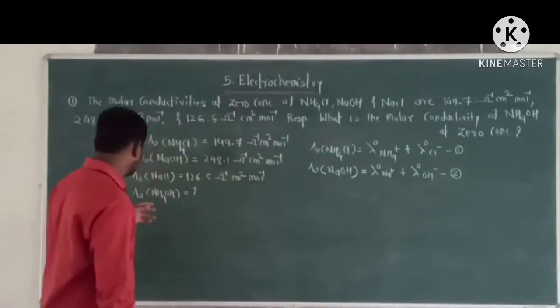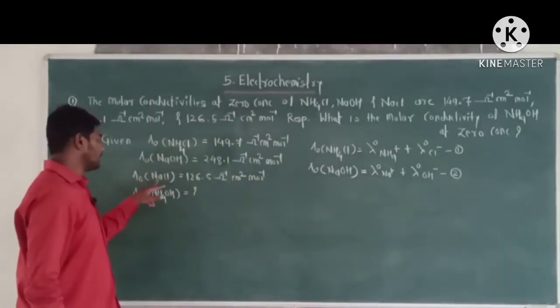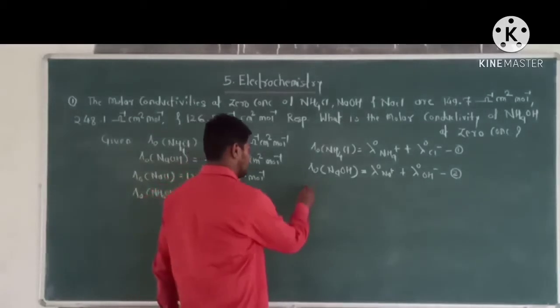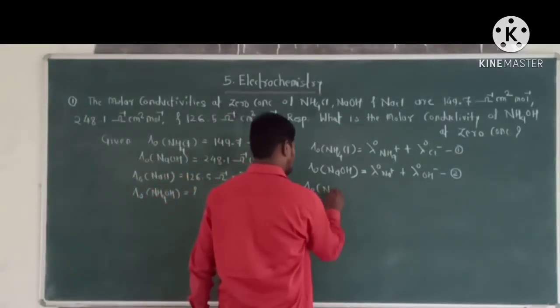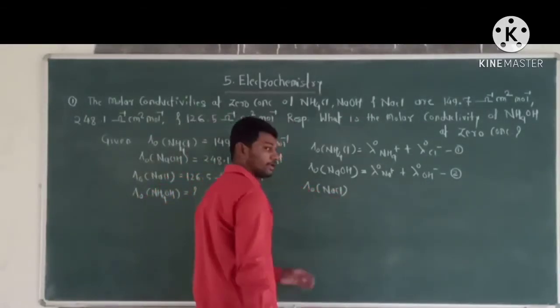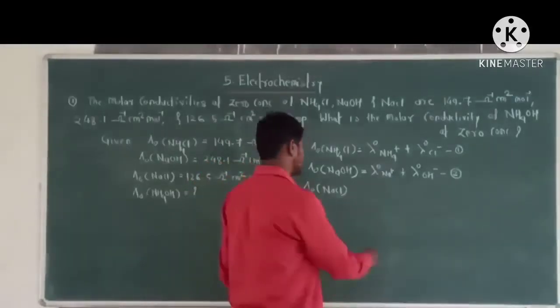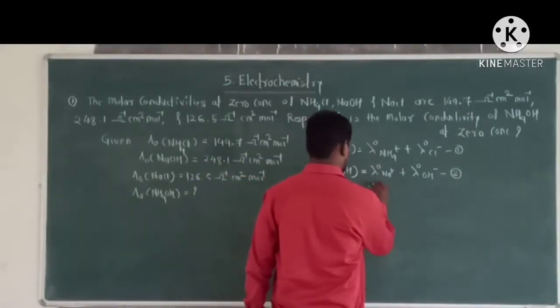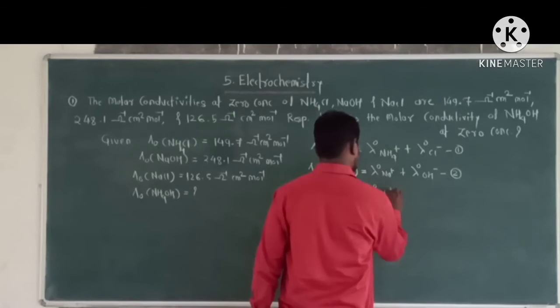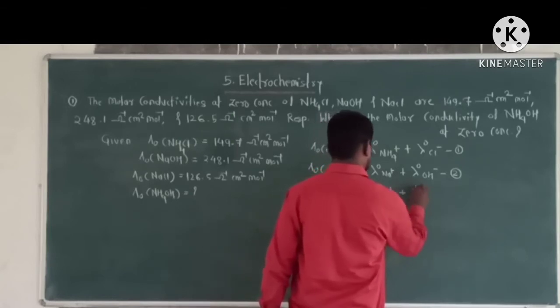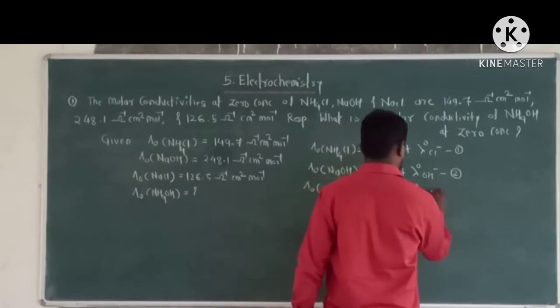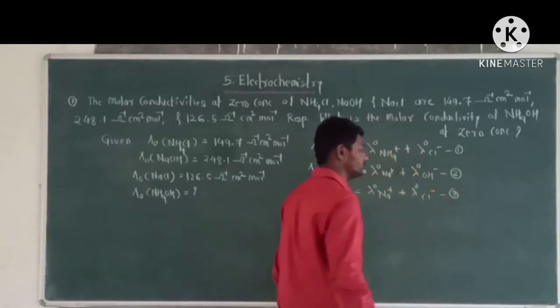According to Kohlrausch's law, the lambda 0 of NaCl, that is molar conductivity of NaCl at a 0 concentration, is equal to lambda 0 of Na plus plus lambda 0 of Cl minus. This is the equation number 3.